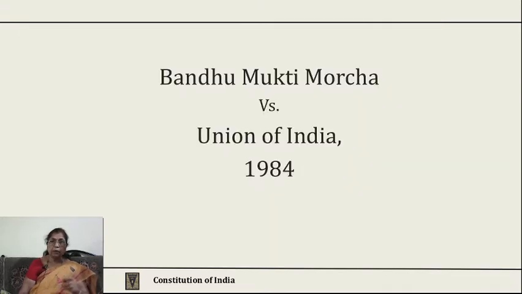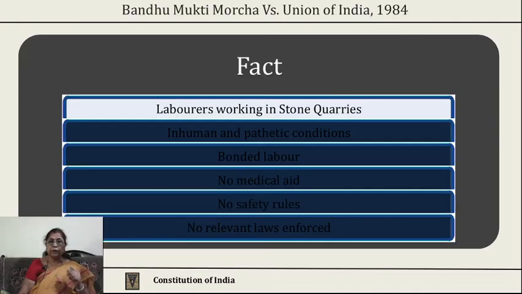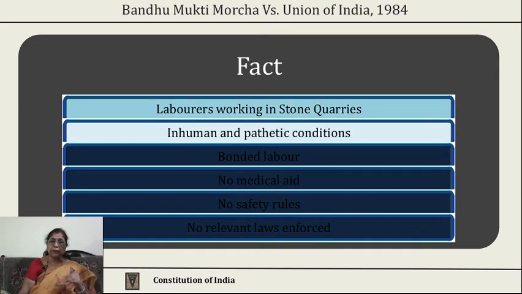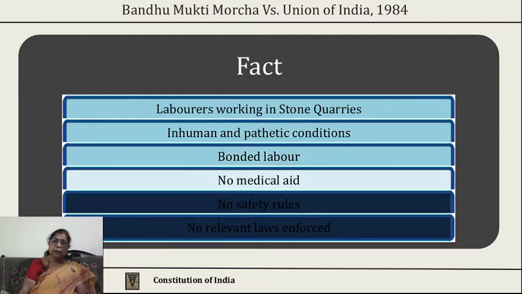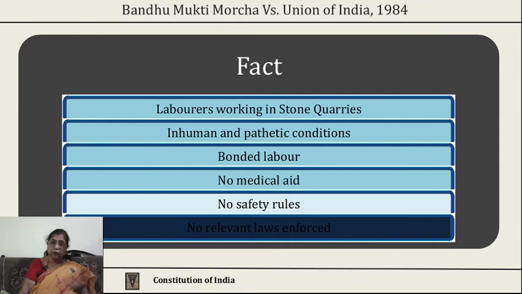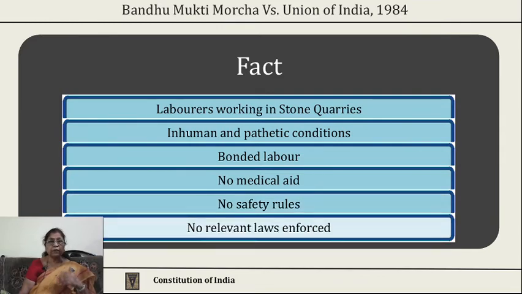Now, there is one important case relating to bonded labor, that is Bandhu Mukti Morcha versus Union of India in 1984. Here, laborers were working in stone quarries in Haryana, and the owners of the quarries made them work in inhuman conditions, pathetic conditions, where they did not have any medical aid, nor any safety rules were followed, nor any relevant laws were enforced.